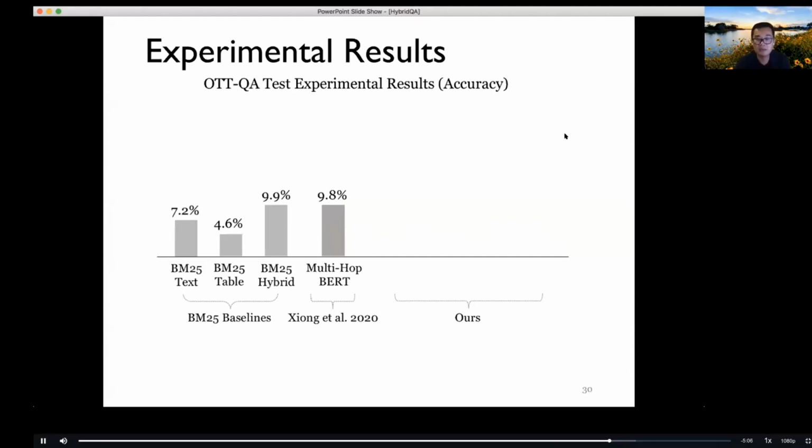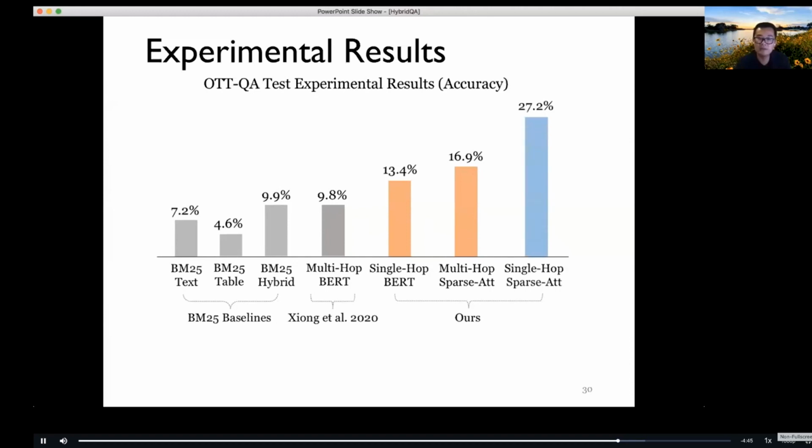And we also directly applied a multi-hop BERT approach from our ICLR paper from 2020. That was not trained on this domain, so that also didn't work super well. With the baselines, we look at a single-hop BERT approach, the multi-hop Sparse-Attention approach, and finally the single-hop Sparse-Attention approach. We're able to get performance to about 27, or close to 30%, which is a pretty good